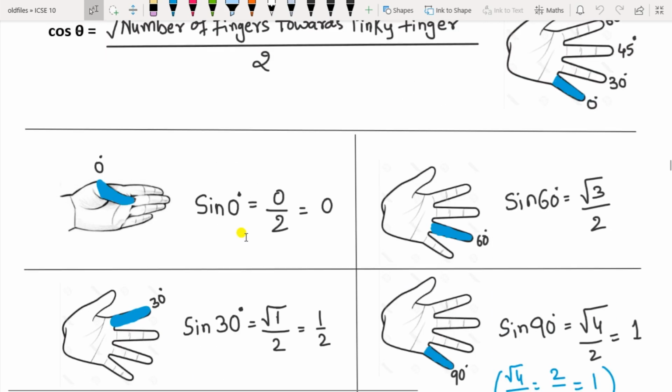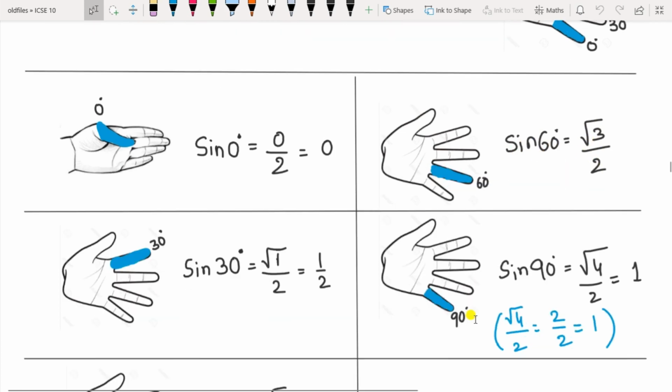Okay. Then ring finger. Ring finger is 60 degrees. So for sin 60, there are 3 fingers towards the thumb now. So it is under root of number of fingers towards the thumb are 3 divided by 2. So root 3 by 2 is the value for sin 60.